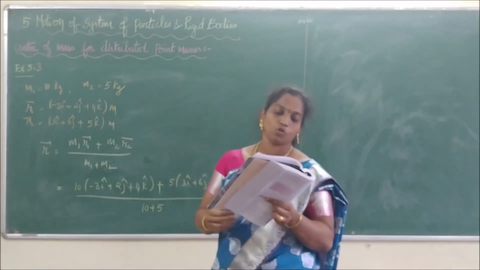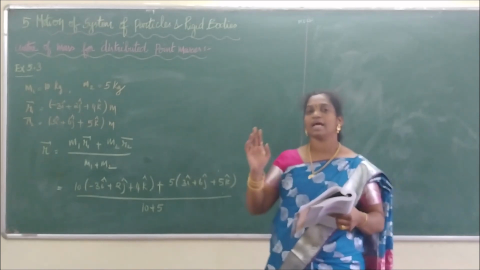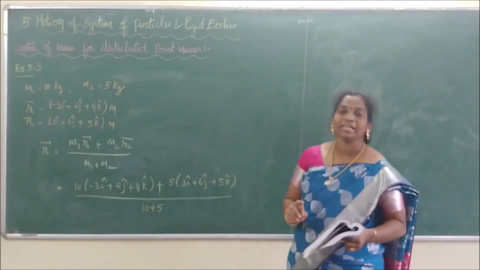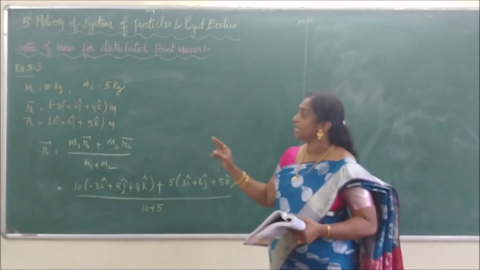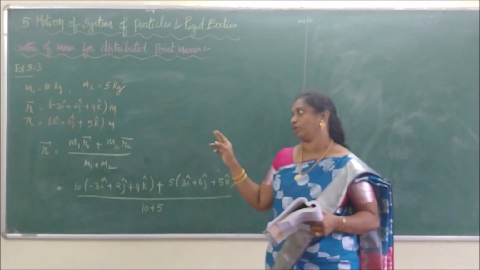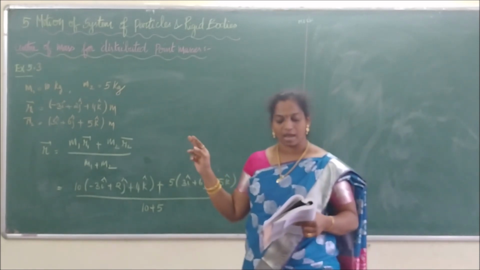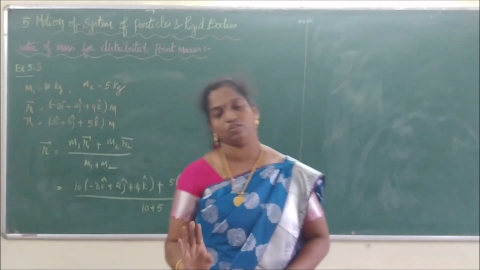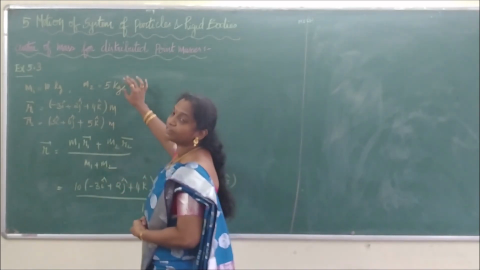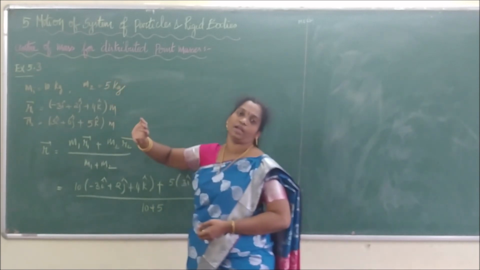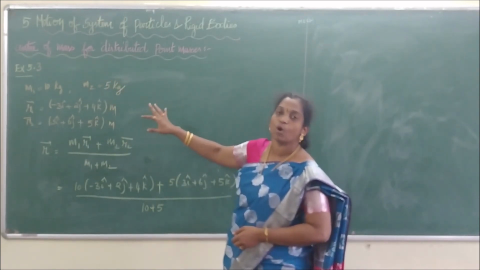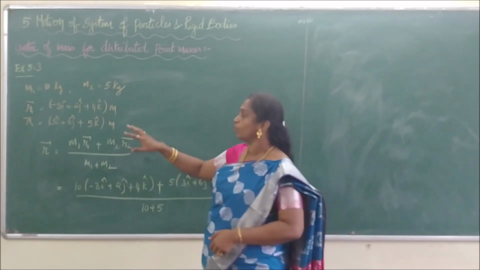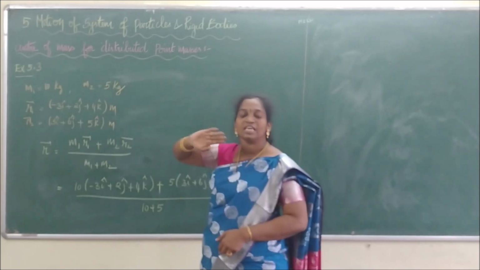So I have taken the two position vectors. Position vectors means they have x, y and z. The two position vectors of two point masses of 10 kg and 5 kg are given as minus 3i plus 2j plus 4k and 3i, 6k and 5k meters respectively, and they are asking us to locate the position of the center of mass. So they have given two positions and two masses. It is not a single coordinate system, it has three coordinates. Till now we have seen a single coordinate system. Now we are going to follow three coordinates, with the same formula.